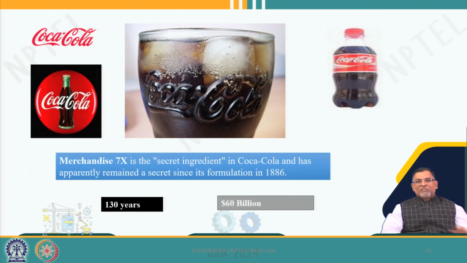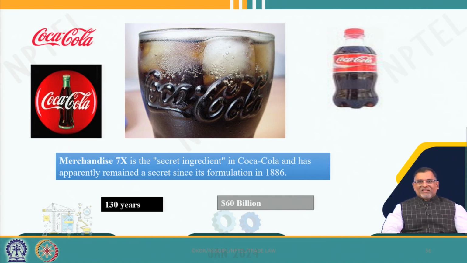One of the most famously kept trade secrets is the Coca-Cola mix. For the last 130 years, the Coca-Cola ingredients have been kept as a trade secret. Invented in 1886, and still it is kept as a trade secret, no patents.